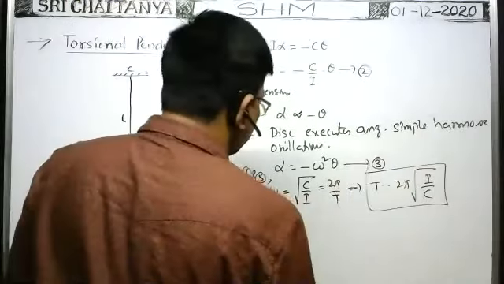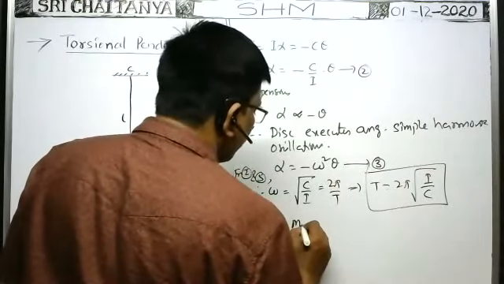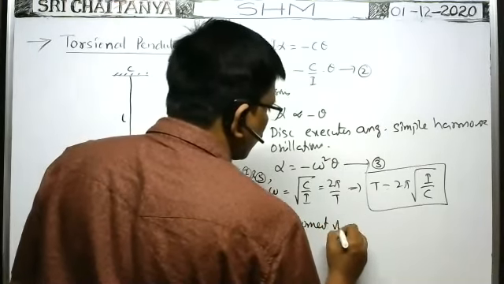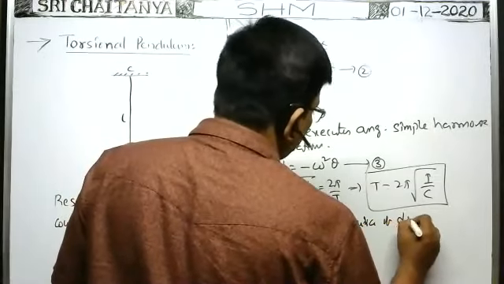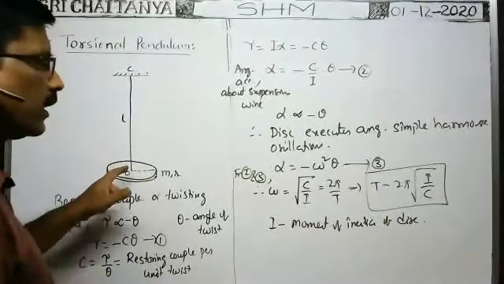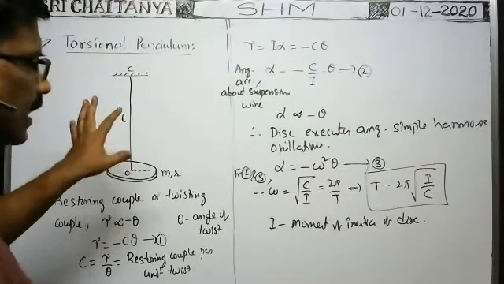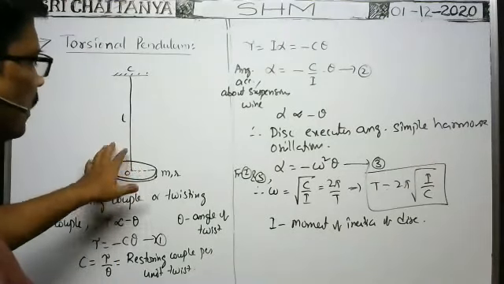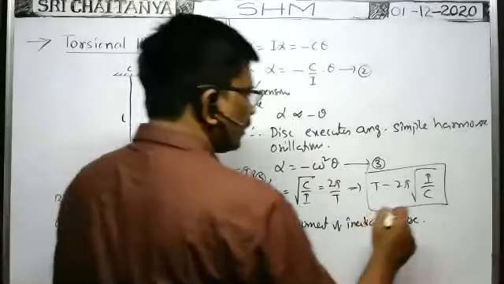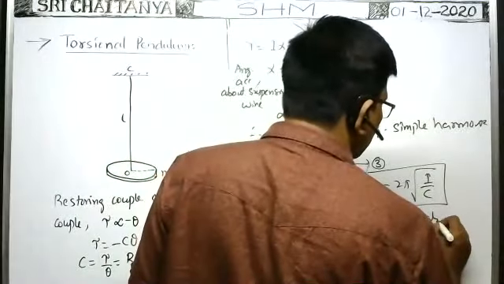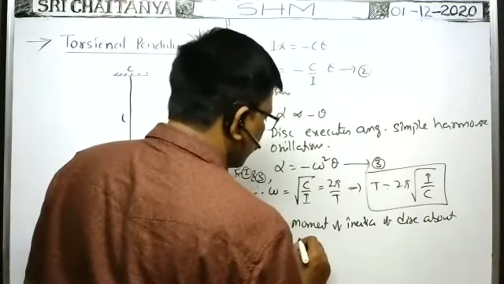Where I is the moment of inertia of the disc. Not only the disc, any suspended body. Whatever the body is suspended by means of a string, that suspended body, the moment of inertia of it about this axis, is the moment of inertia of the disc about the suspension wire.